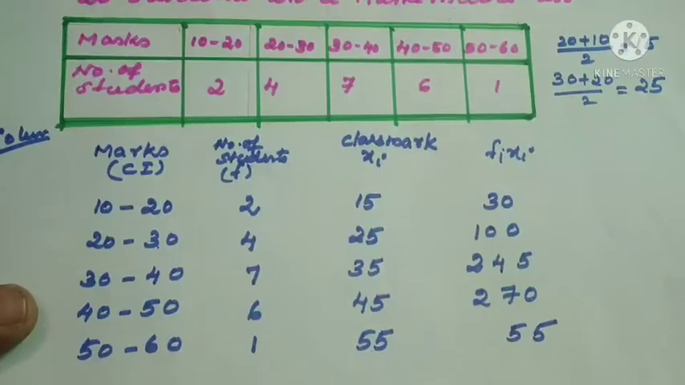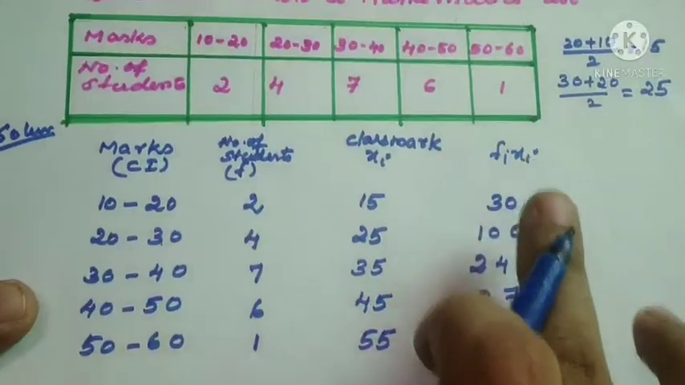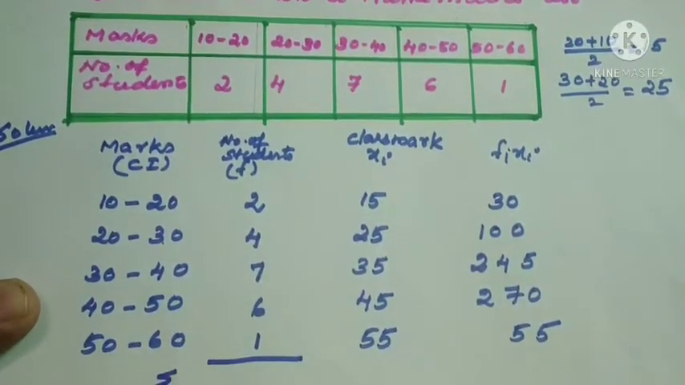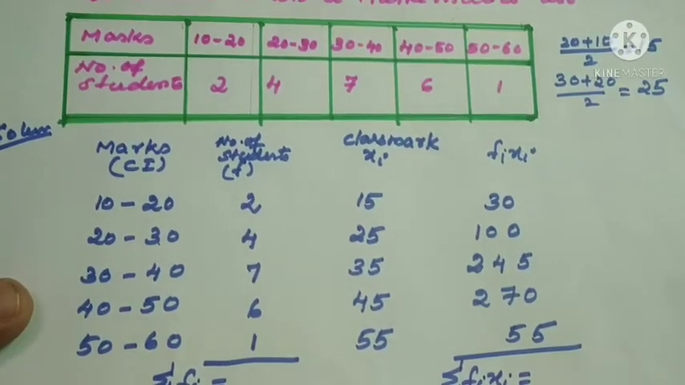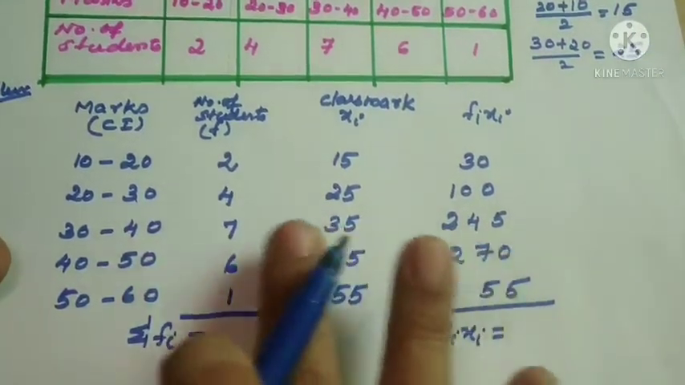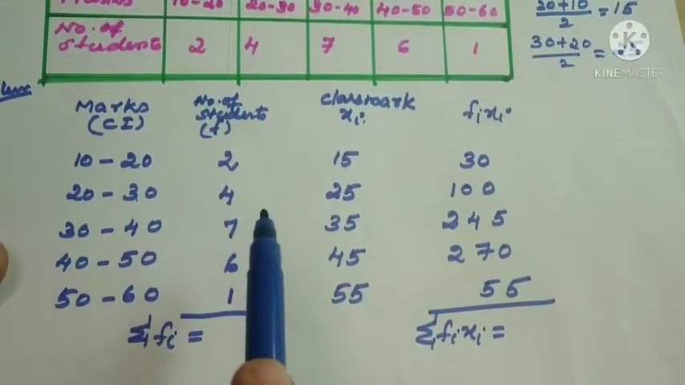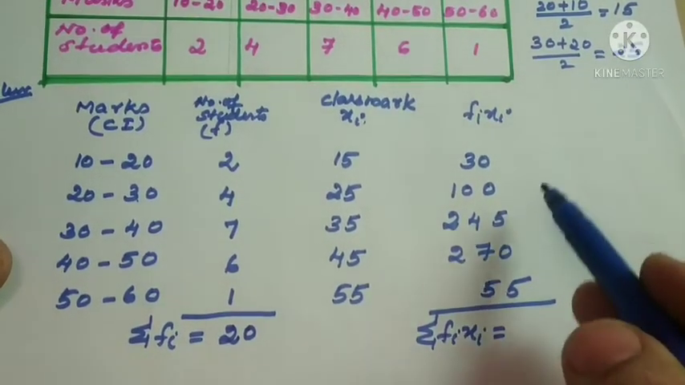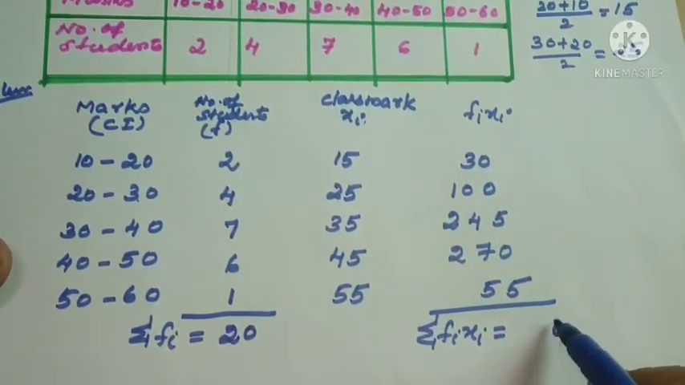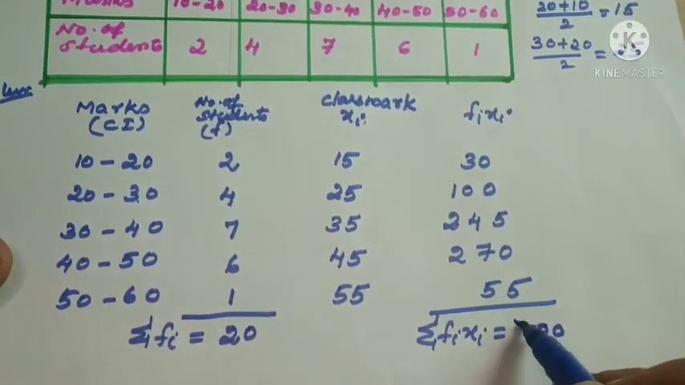Now don't get confused here, because we have to find out sigma fi and sigma fi xi. So below only we should write, here sigma fi, and here sigma fi xi. You have the idea from ungrouped data. So in continuous columns, we will do the summation there. Don't go for the summation of xi, that is not required. We need the summation of frequencies, that is equal to 20. Next, if you add this one, it is equal to 700.